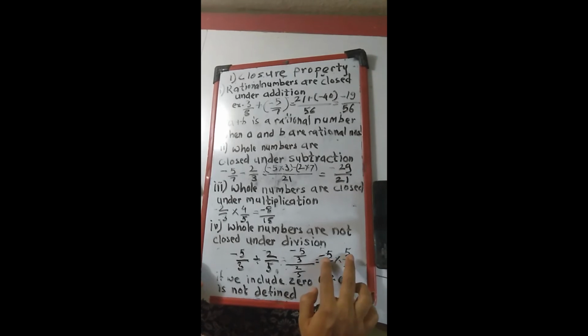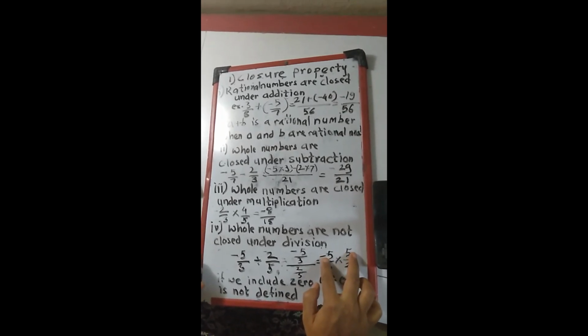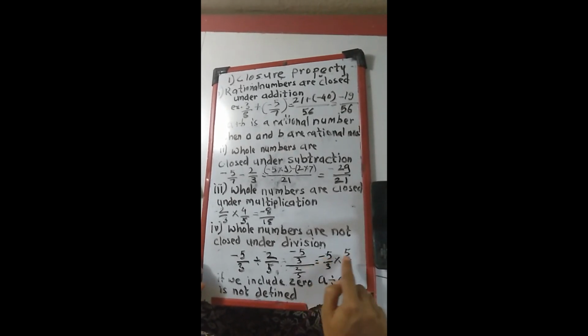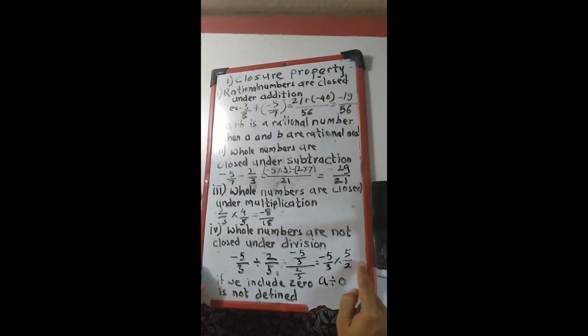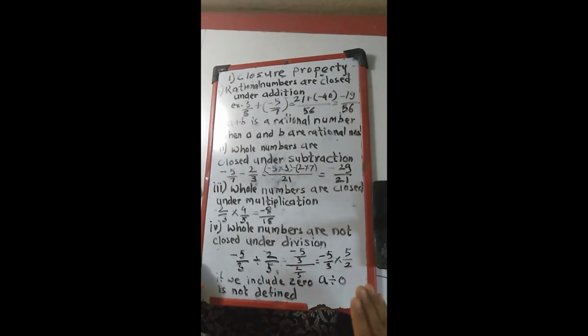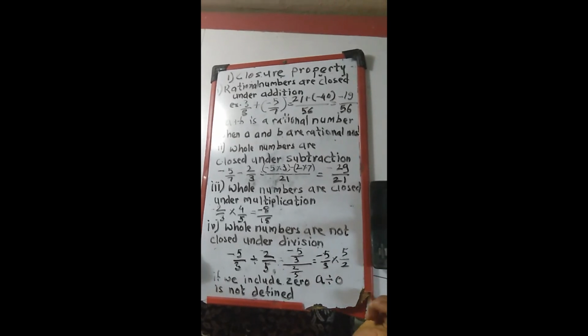Now we are going to multiply both the numerators first, that is minus 5 multiplied by 5, the answer is minus 25, divided by 3 multiplied by 2, the answer is 3 2s are 6. So minus 25 upon 6. Is it a rational number? Yes, it is also a rational number.